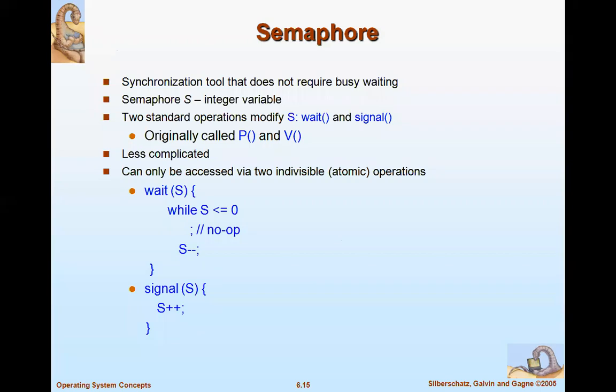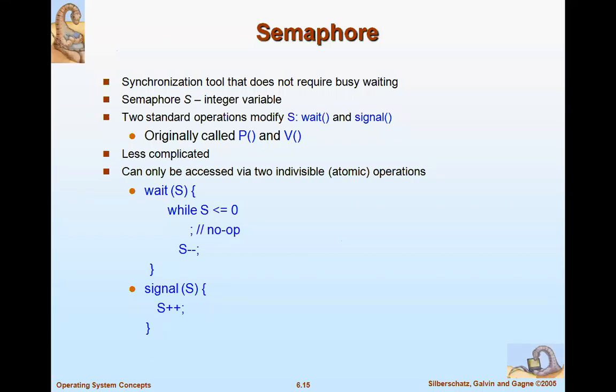Wait is called P and signal is called V. The first operation, the wait function, tells the process to wait until the critical section is free or not. The signal function is used inside the critical section: whether the process is running or if it's completed, the signal will inform the next process that it is completed.